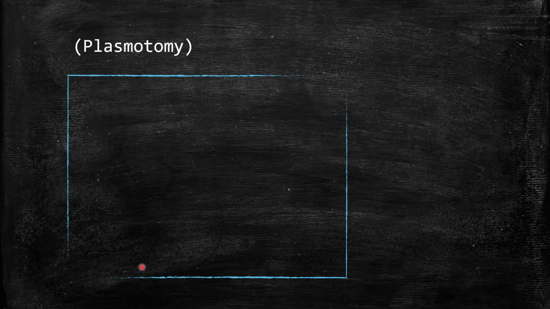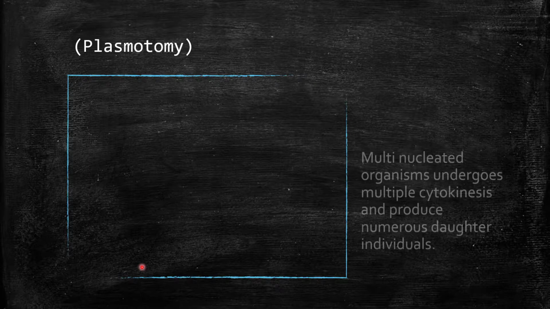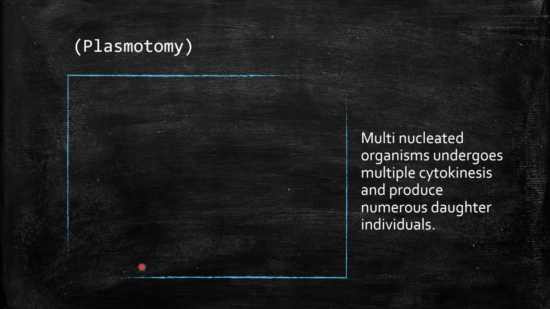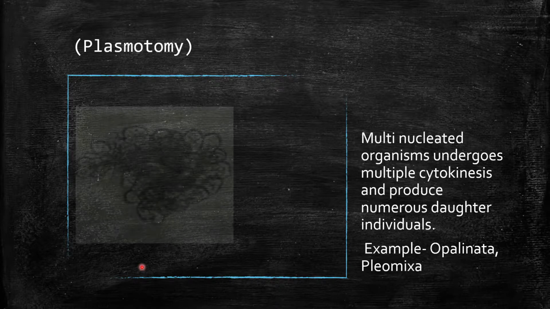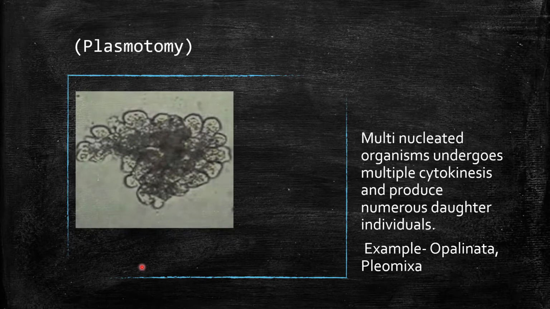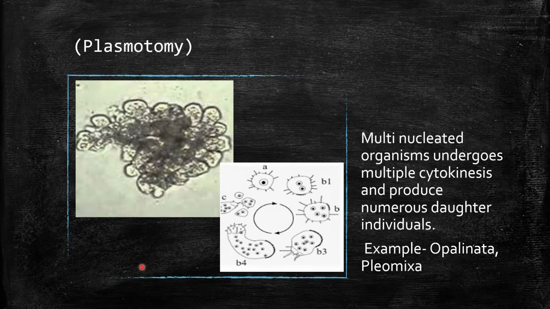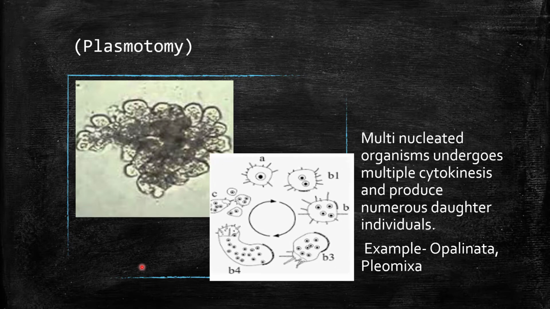Last, we will talk about plasmotomy. This plasmotomy is happening in multinucleated organisms where the cell cytoplasm will produce numerous daughter individuals. In this figure of Opalina, you can see that the cytoplasm is dividing numerously and each of them is producing a minute daughter cell.